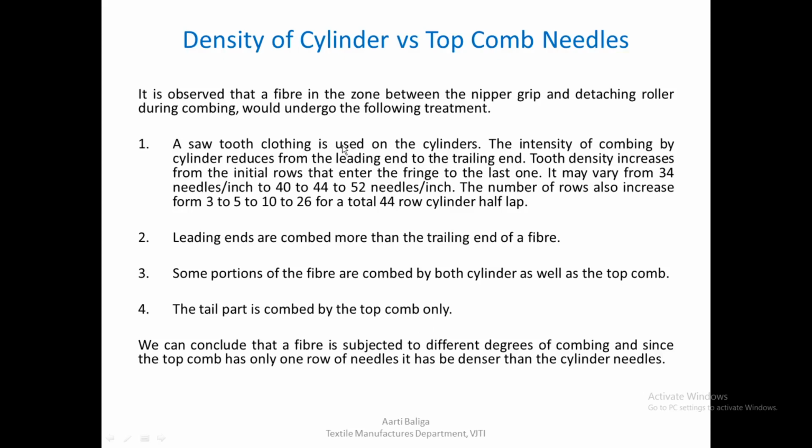So having understood all these parameters about the cylinder as well as the top comb, we can conclude that a fiber is subjected to different degrees of combing, and since the top comb has only one row of needles, it has to be denser than the cylinder needles.